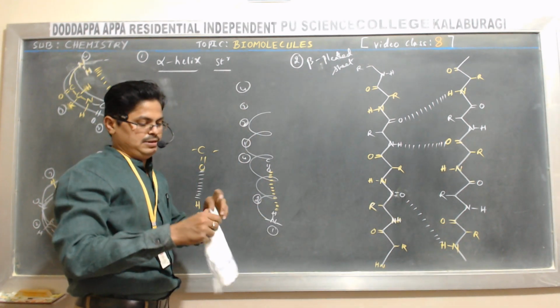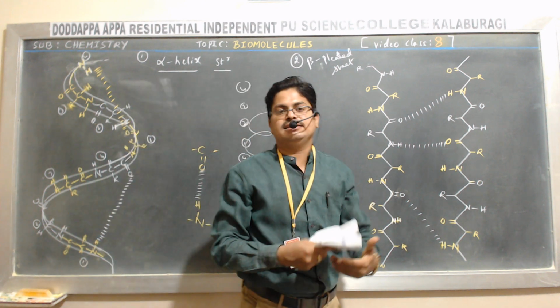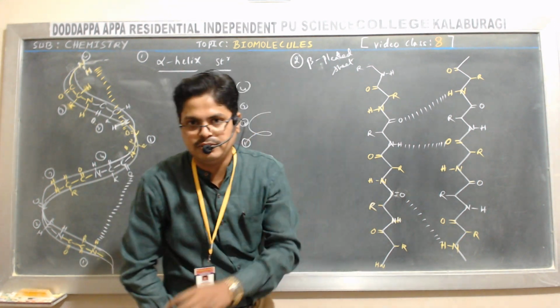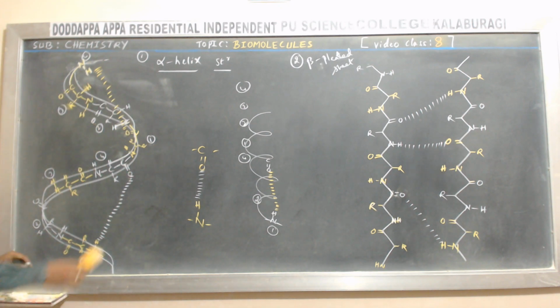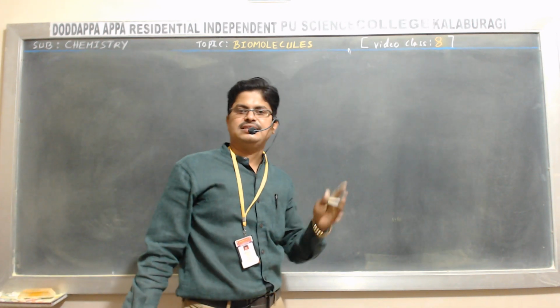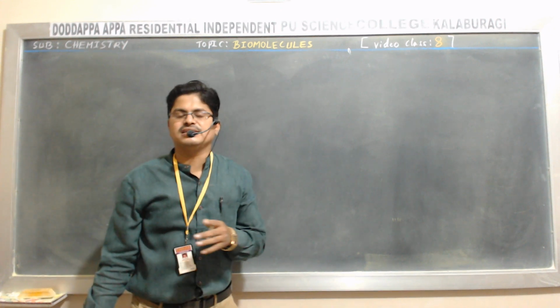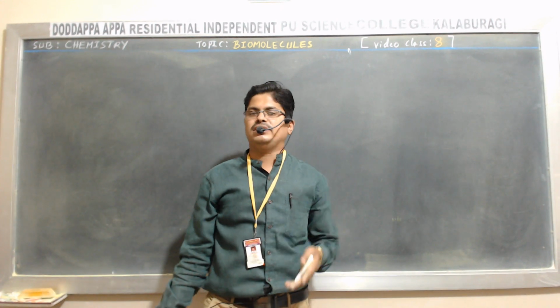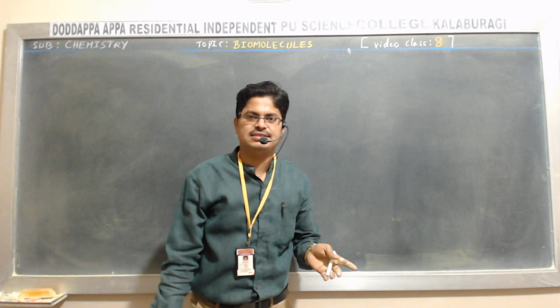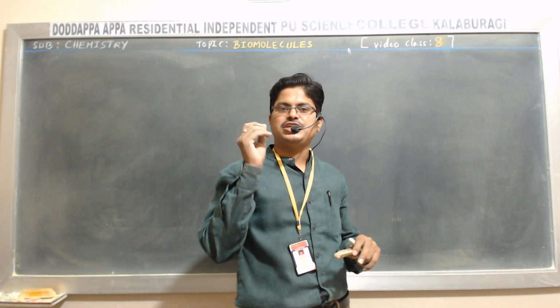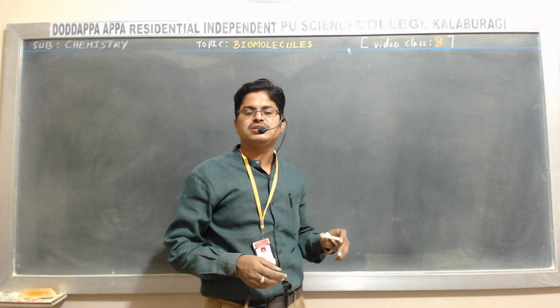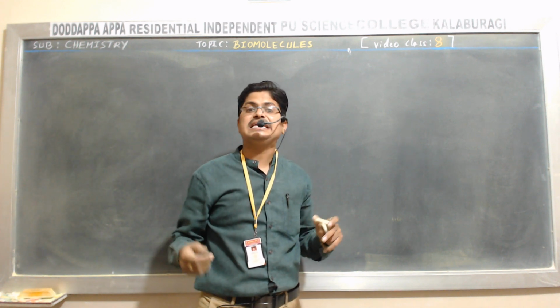Okay. So now, this is what regarding the secondary structure of protein. Now next is tertiary structure. Okay students, that is what regarding the secondary structure of protein. What is the secondary structure of protein referred to as? The secondary structure of protein describes the shape in which a long polypeptide chain exists.